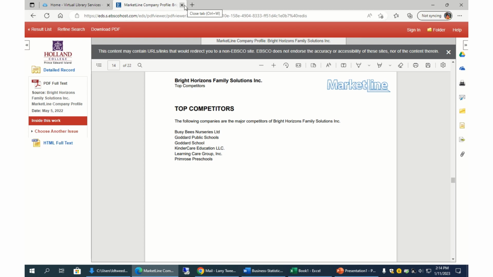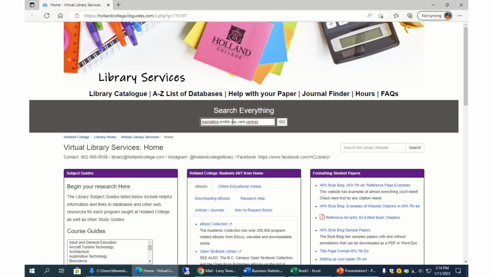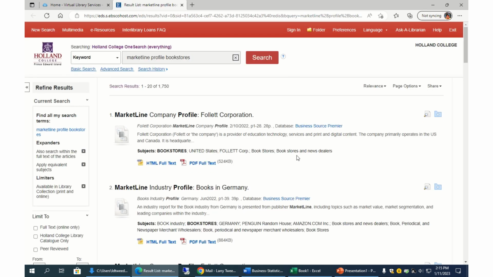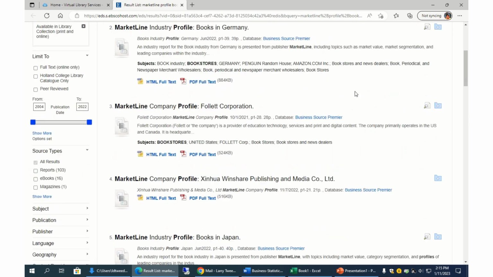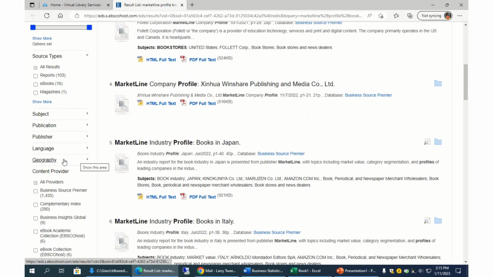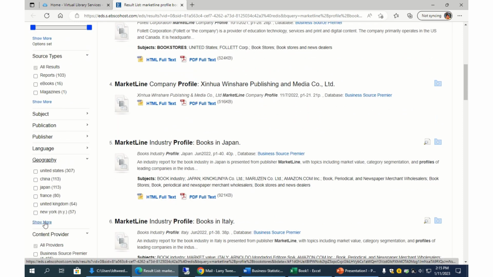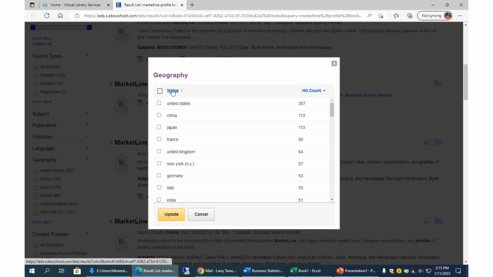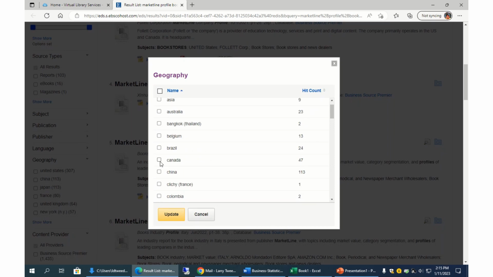I'm going to close that, and let's just choose another one here. For example, my market profile. Let's try bookstores. If I did that, click on the bookstores, and you're going to get the same reports. But in this case, you can even narrow it down by geography. So if you want to narrow it down to Canada, I click on the name here just to put it in order. Click on Canada, update it, and then we can get some ideas.